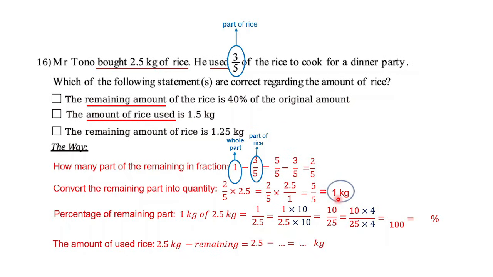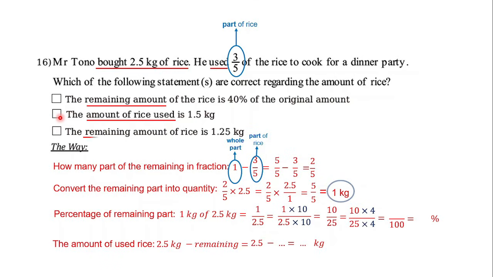So it means 2.5 minus 1 equals blah blah blah kilogram. I just leave this part for you so you can continue it. And after you find the answer, you can compare with it whether it is correct or not. If it is correct, just put the check mark in here. If it is not, just leave it.